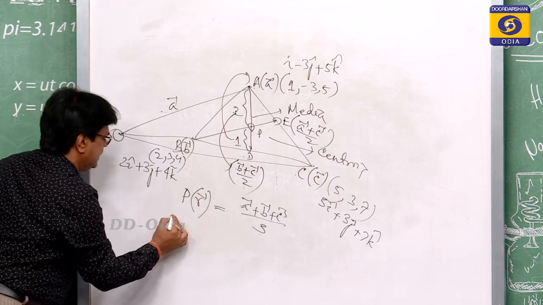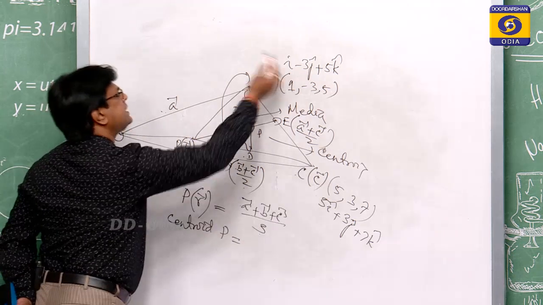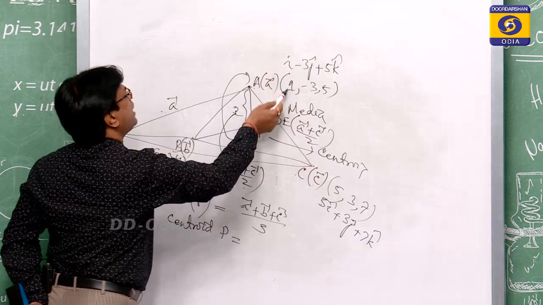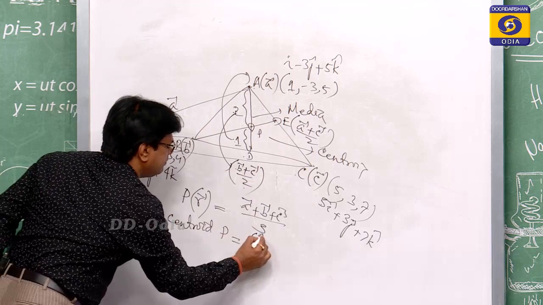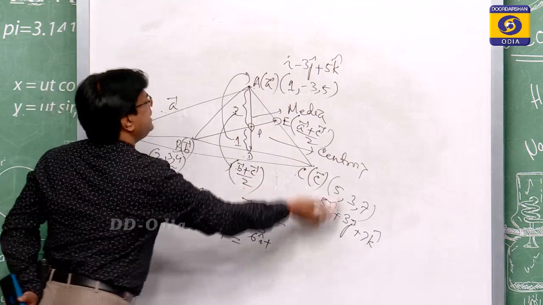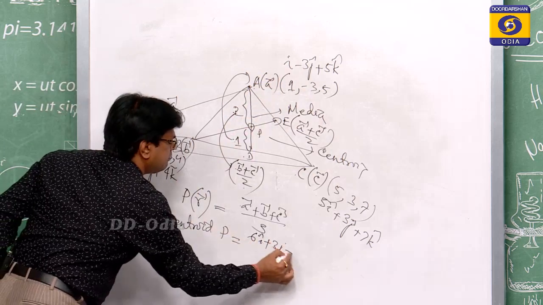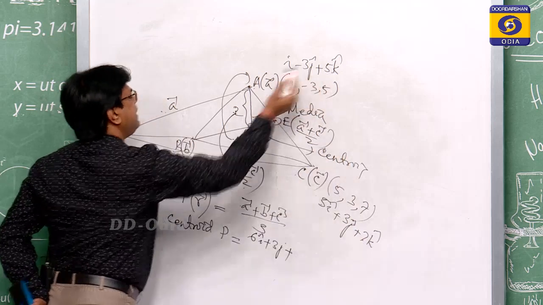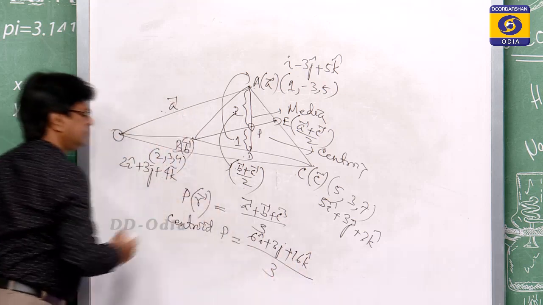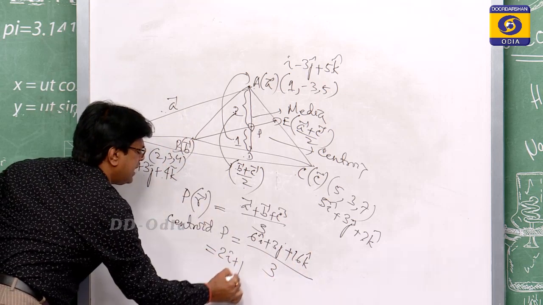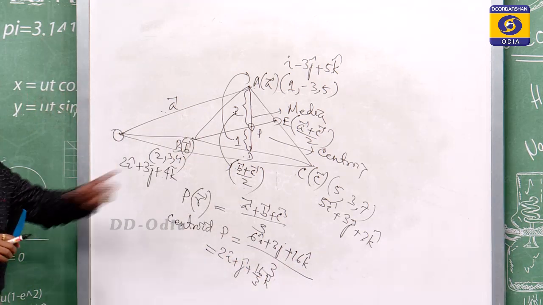So the centroid P: adding, 1 plus 2 plus 5 is 8... summing the components, the j terms cancel, and we get 5k plus 4k plus 7k, that is 16k, divided by 3. So this is the coordinate of the centroid for this question.